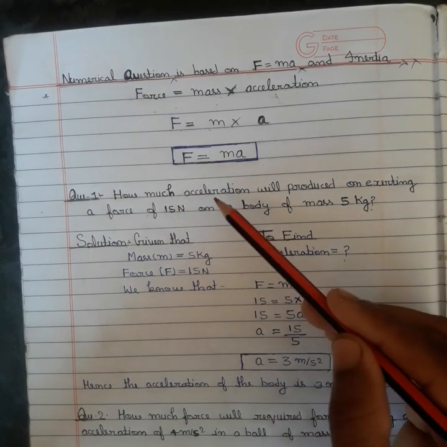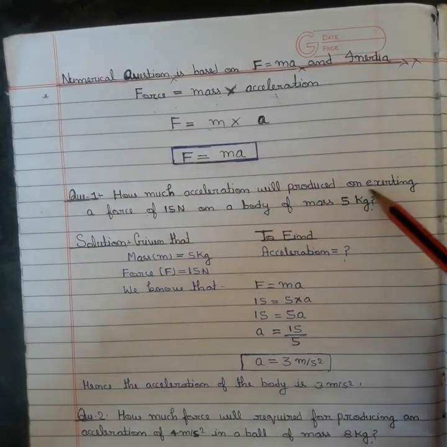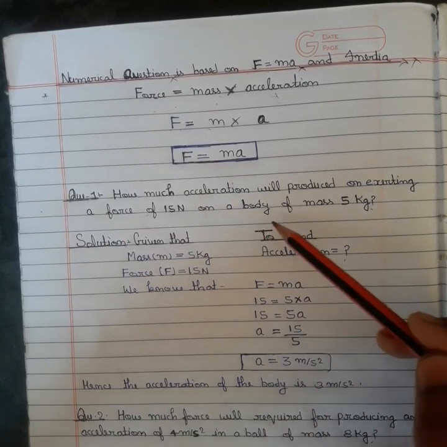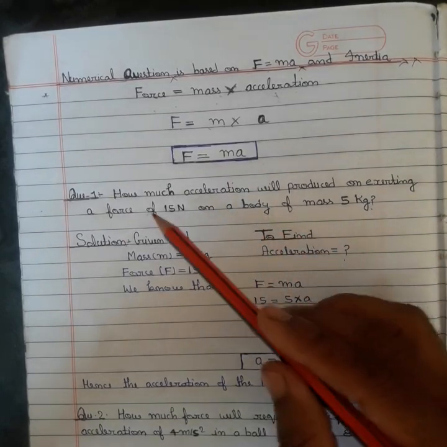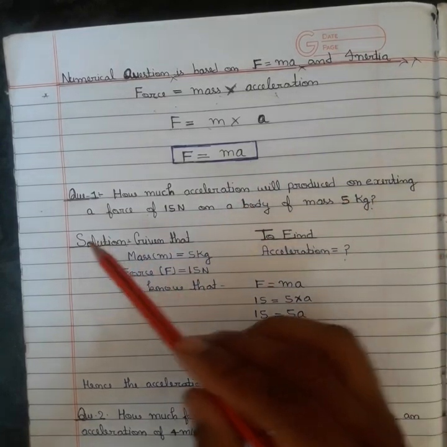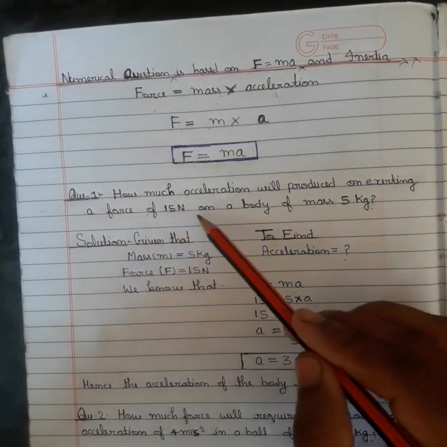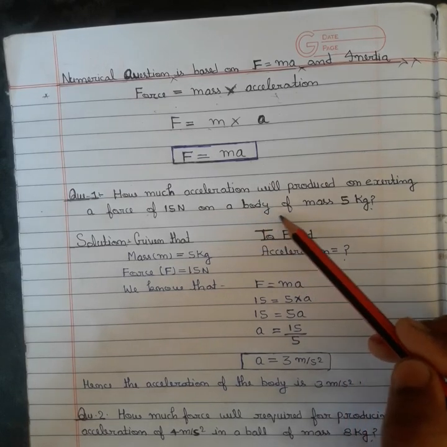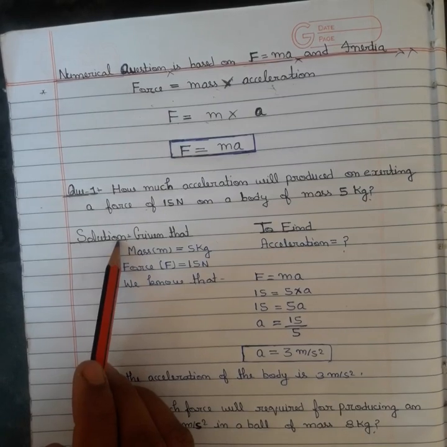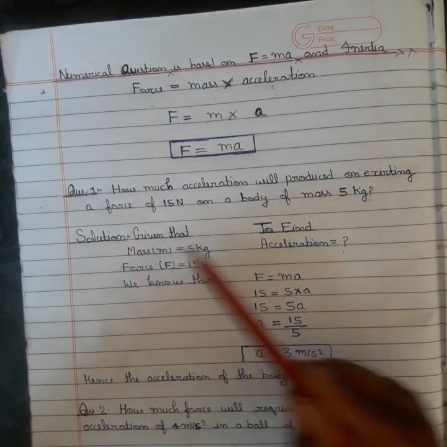How much acceleration will be produced on exerting a force of 15 Newton on a body of mass 5 kg? First, you make a solution just like this: given that, and to find.